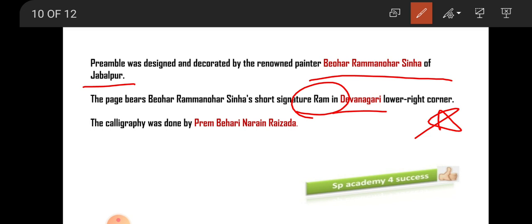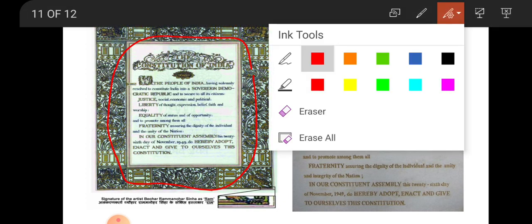And the calligraphy, the written part, was done by Prem Behari Narain Raizada. So Prem Behari Narain Raizada is the person who gave the calligraphy. Right. So you have to remember these names also. These are also important.